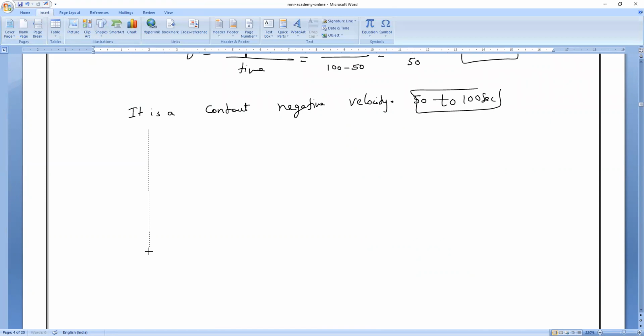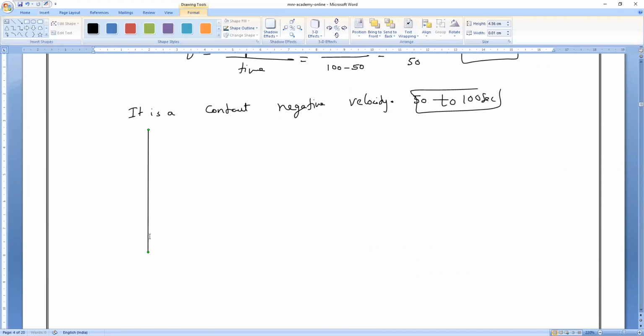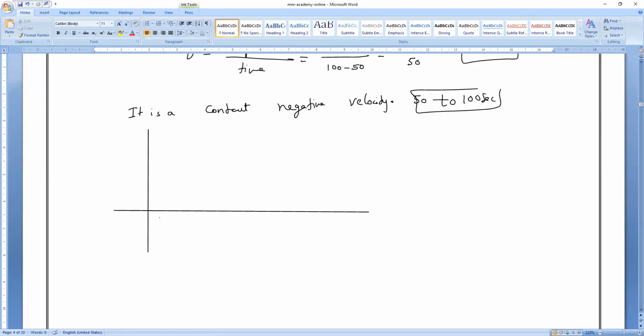Can you tell me, in constant velocity the line is parallel to which axis in the velocity time graph? It is parallel to the x-axis. Constant velocity means the velocity is constant. Just wait, I will show you. Tell me, so I can take the graph.